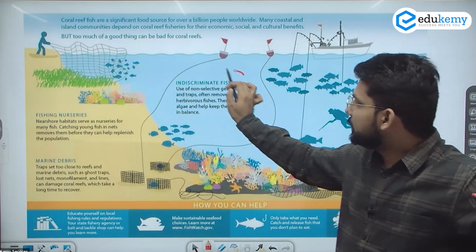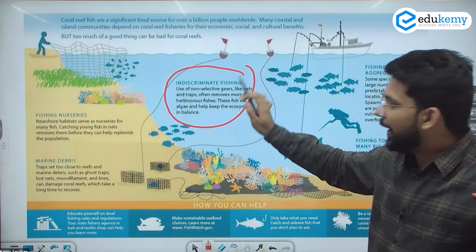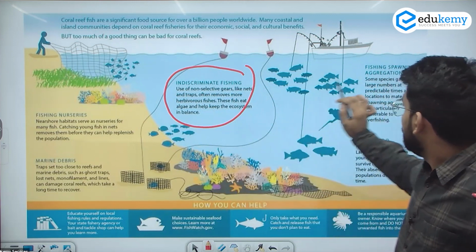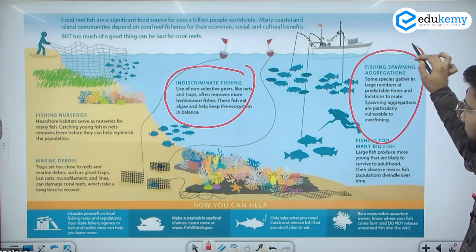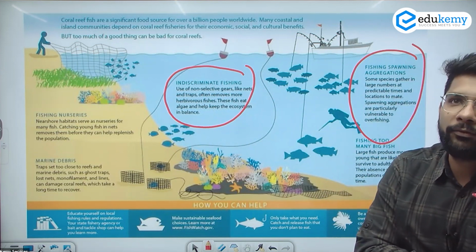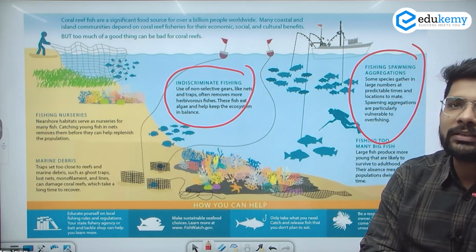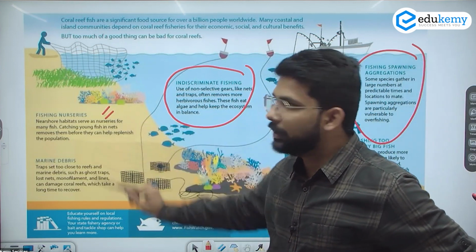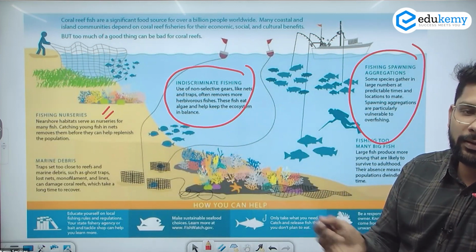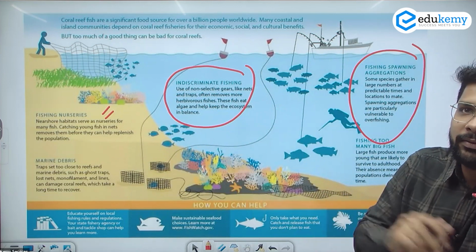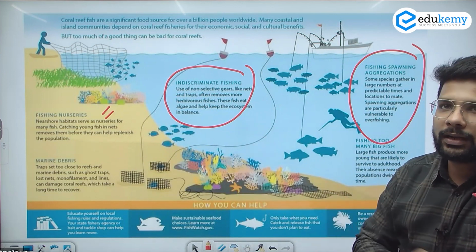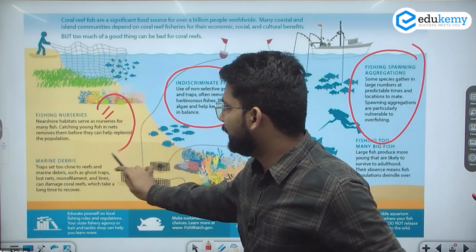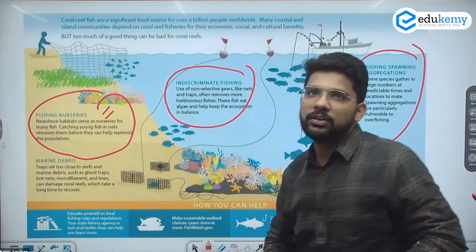If you see the indiscriminate fishing, if there is fishing in excess amounts, they are also affecting the corals. Then the fishing spawning aggregation: what methods we are using for fishing, that is also unsustainable for the corals. Then we see the fishing nursery. Actually, what happens is, where there are fishing shores, they establish a fishing nursery type there. They are continuously doing the fishing and collecting there. Because of this continuous fishing, they are also affecting the area which has the corals. So it is known as the fishing nursery.